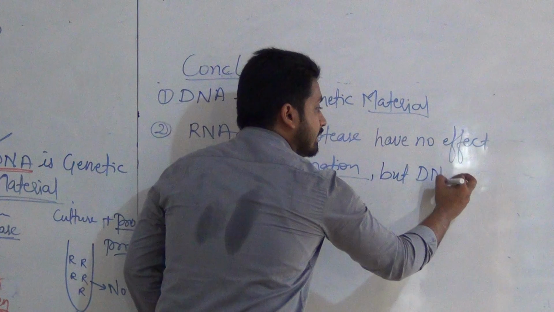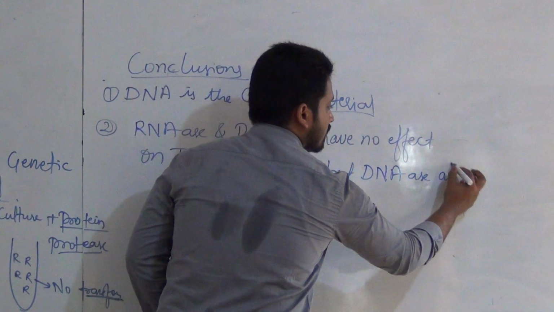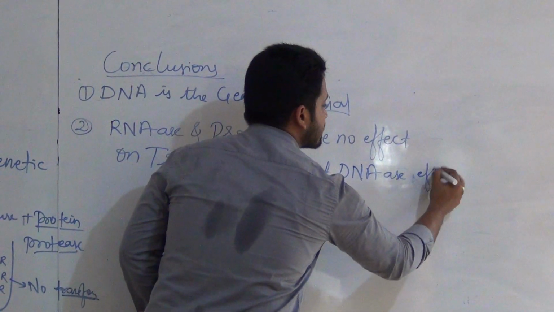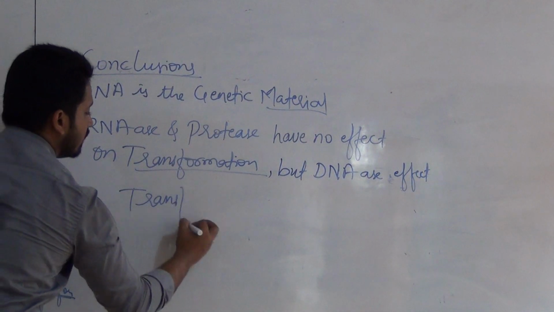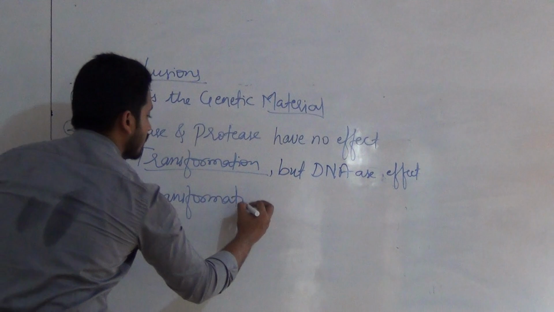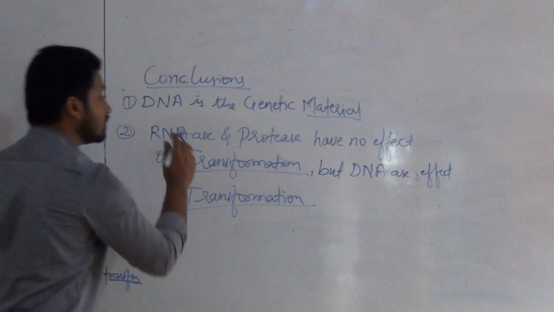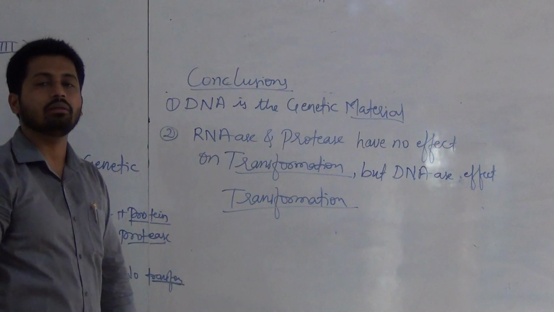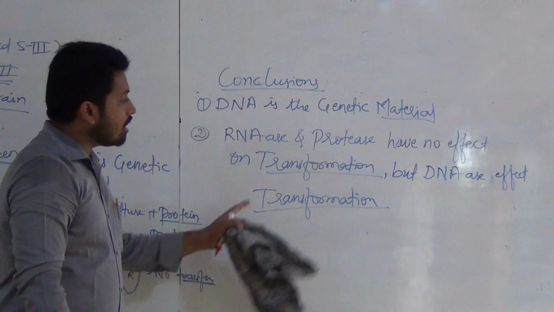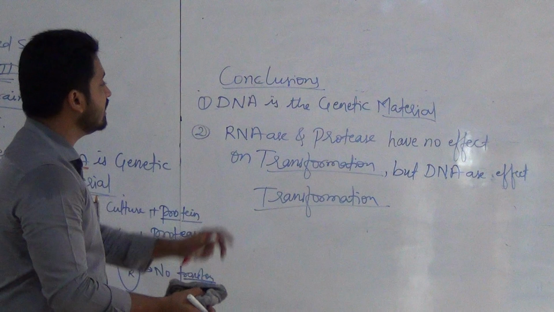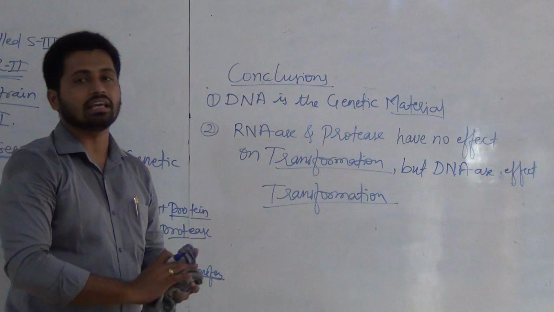But DNAse affects transformation. These are the two conclusions given by the scientists Avery, MacLeod and McCarty. So from this, finally they decided that DNA is the only genetic material.